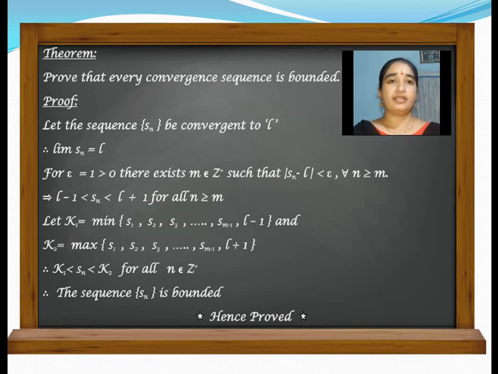So we are getting the lower bound of the entire sequence and the upper bound of the entire sequence. So the sequence Sn is bounded in between K1 and K2, as you are seeing here. Hence, the sequence is bounded. So every convergent sequence is bounded, hence proved.